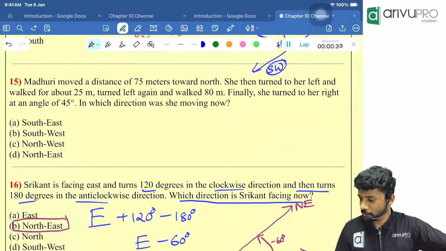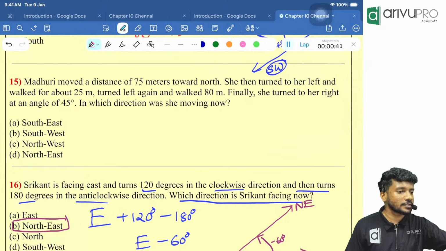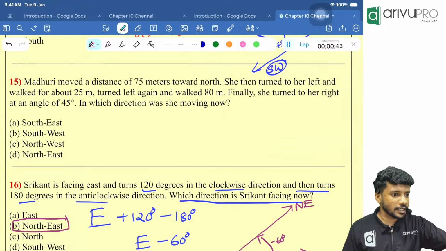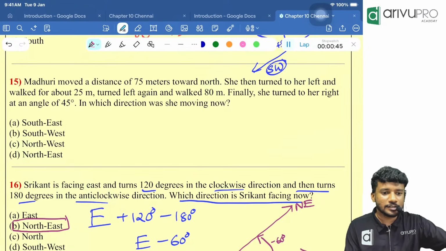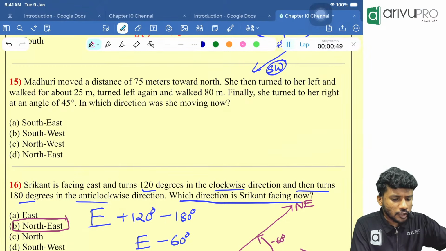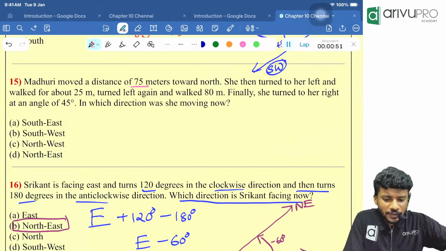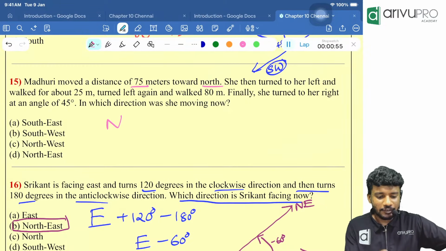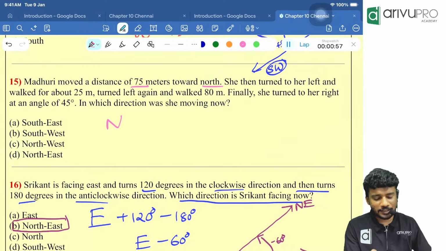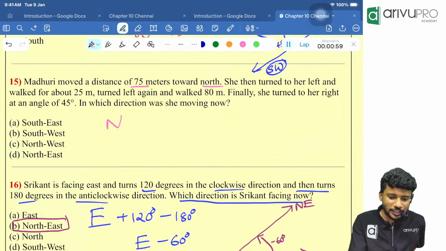Okay. I think one person got the answer. What is the answer? Southwest. We will see. Madhuri moved a distance of 75 meters towards north. Initial direction is what? The north. Then we will read the last line always. What is the last line? In which direction is she moving now is the question.